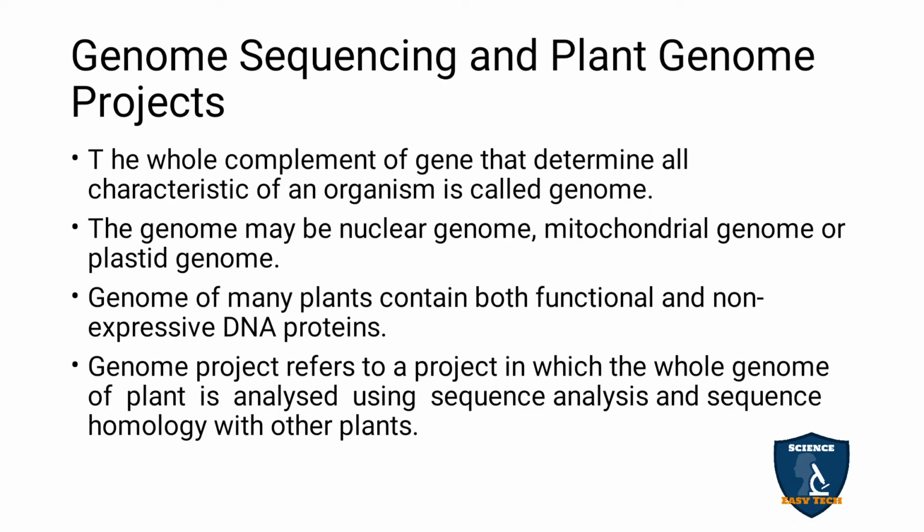Genome sequencing and plant genome project. The whole complement of genes that determines all characteristics of an organism is called the genome. So first you must know the genome. For example, you have 46 chromosomes in a body, and that is called the whole genome. The totality of the chromosomes present in an organism is called the genome.